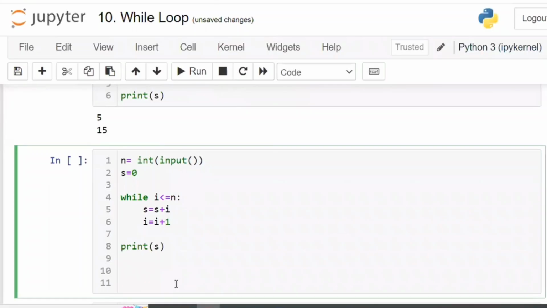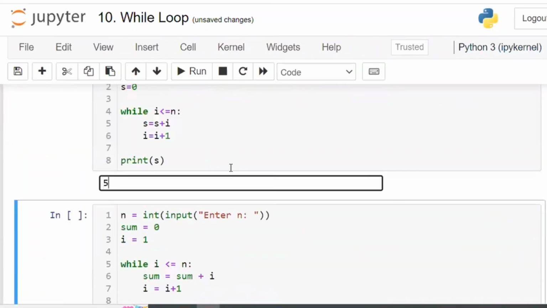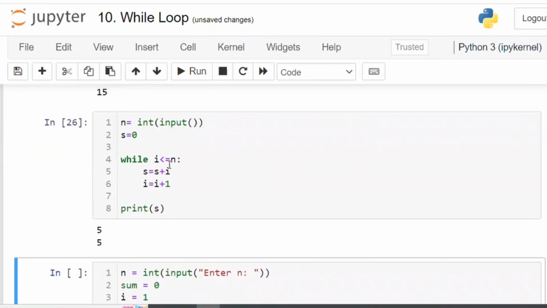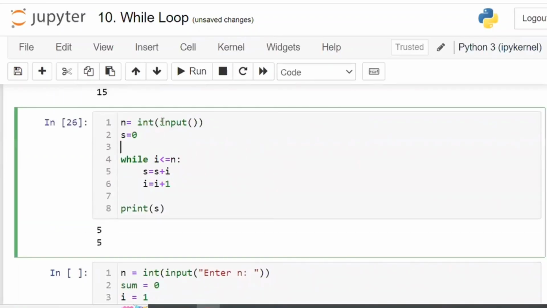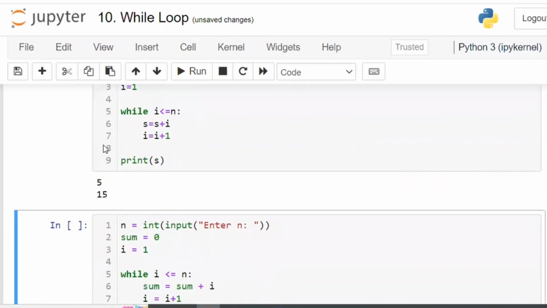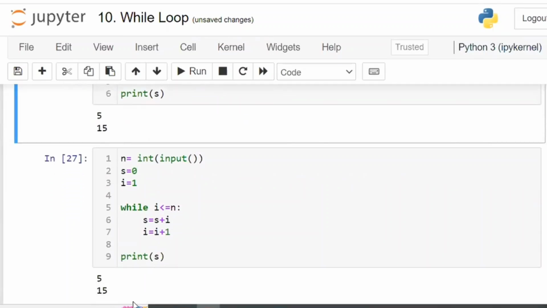So now if you write like this, now if you execute with 5, s is equal to 1. So first i value, you have to assign the i value also, right? So i value also you are assigning as 1, initially 1. i value has to be assigned. So you are going to get this one, right? The same, I have entered 5 here and I have got 15 as the output. Same 5 I have entered and I have got 15 as the output. The only difference is this one.